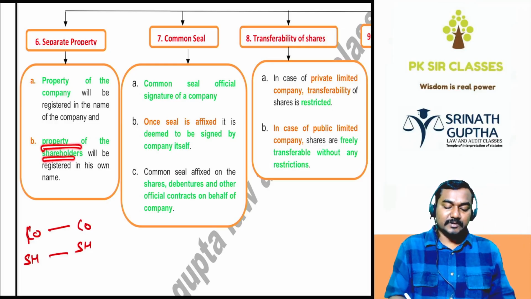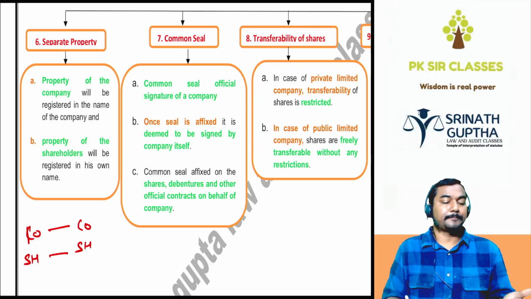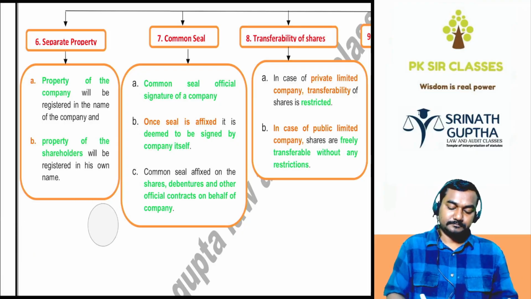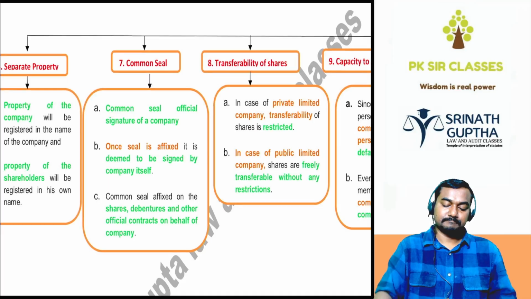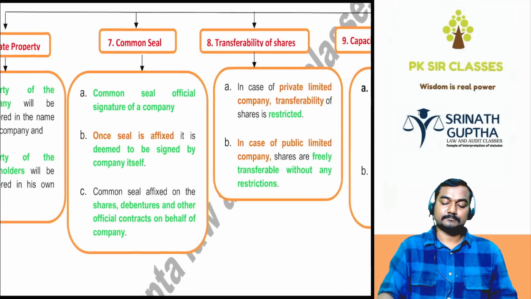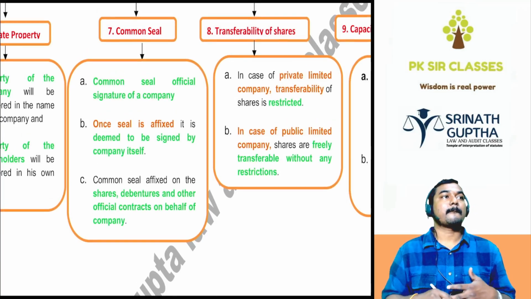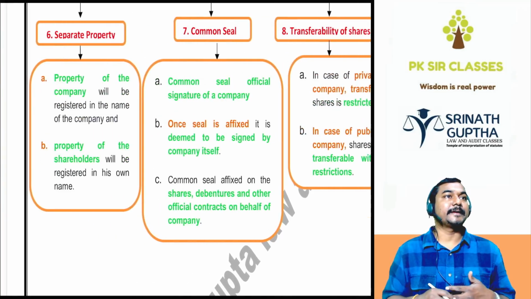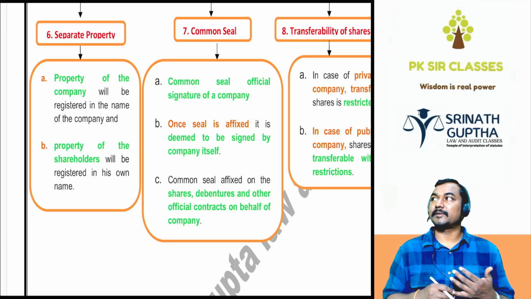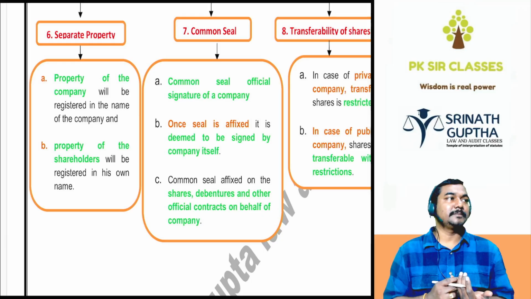Property of shareholders will be registered in their own name.